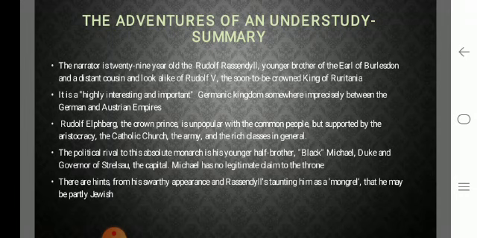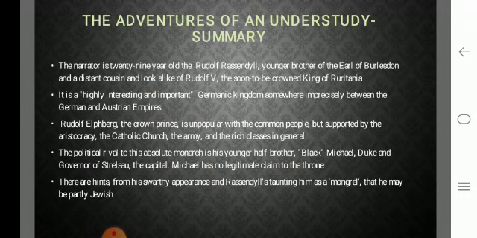Rudolph, the crown prince, is unpopular with the common people. So Rudolph was not very famous with the people of his kingdom, but he was supported by the aristocracy, that is, the rich people, the ministers and all those people who help the kingdom to run the show, the Catholic Church, the army, and the rich classes in general. So he was supported by all these people, though he was not very famous among the people.